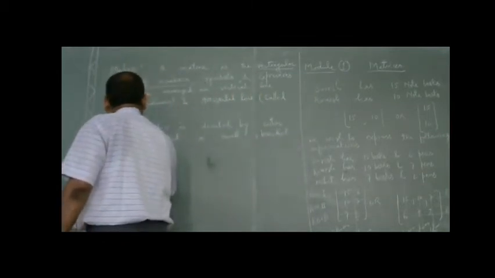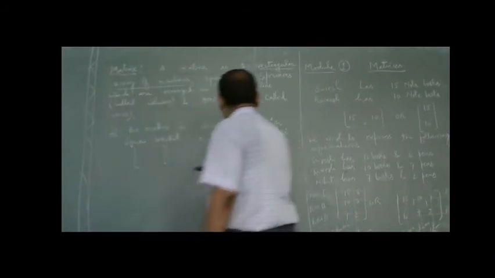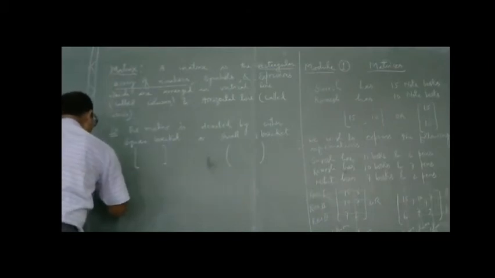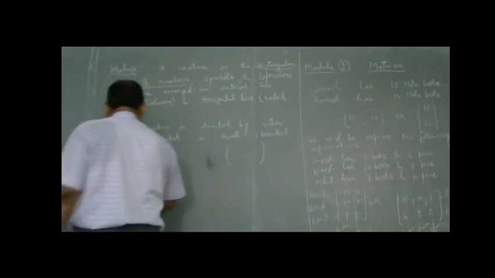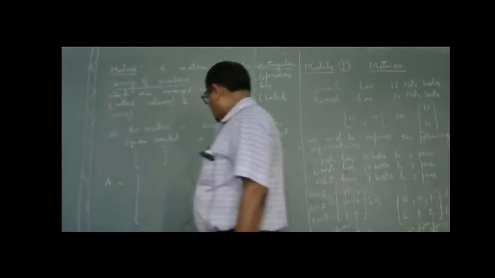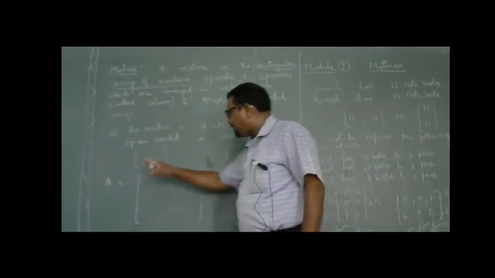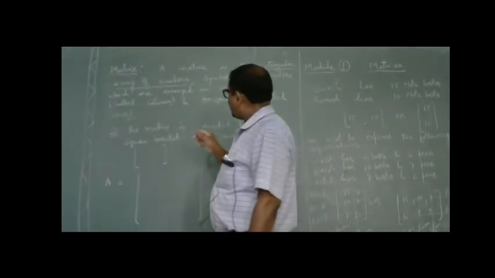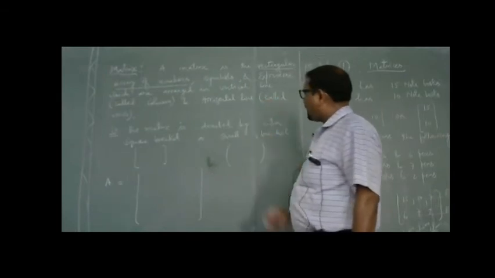That is square bracket in this way, small bracket in this way. So I am taking a matrix A, and this matrix A contains any information which is written in horizontal lines as well as vertical lines.